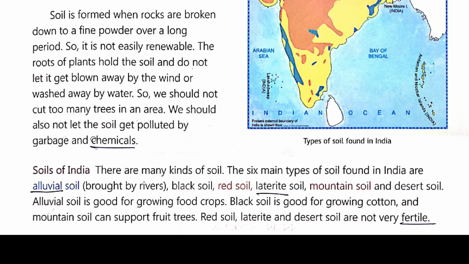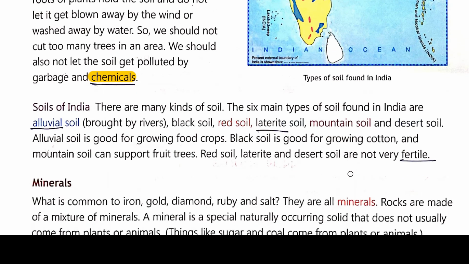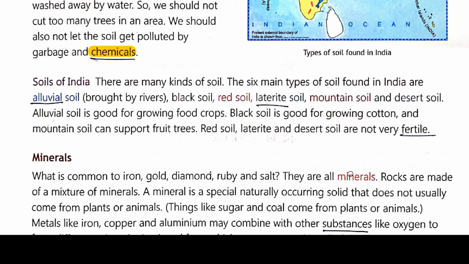Now we will discuss the soil of India. How is the Indian soil? There are many kinds of soil. In our country, India, there are different types of soil. Mainly, it is divided into 6 types. First is alluvial soil, which is brought by rivers. Second is black soil. Third is red soil, then laterite soil, mountain soil, and desert soil.